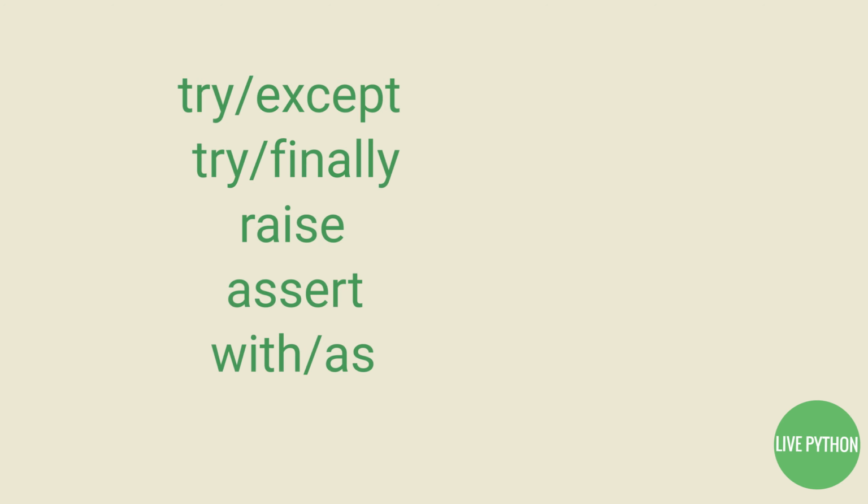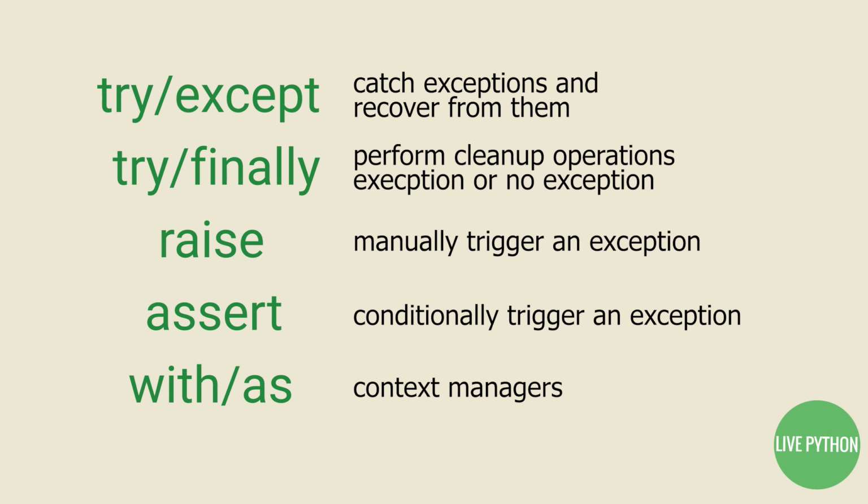There are 4 statements which we'll cover, the first of which has 2 variations. Try except. This catches exceptions either raised by yourself or by Python and allows you to recover from them. Try finally. This allows you to perform cleanup operations whether exceptions are raised or not. Raise. This allows you to trigger exceptions manually in your code. Assert. This is used heavily in testing, and it conditionally triggers an exception in your code. With as, implements context managers and can be used as part of your overall mastery of control flow in your program.